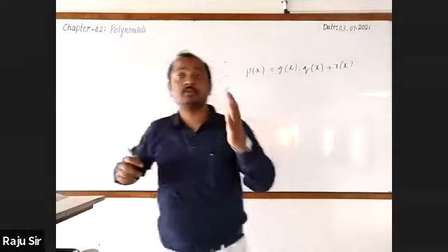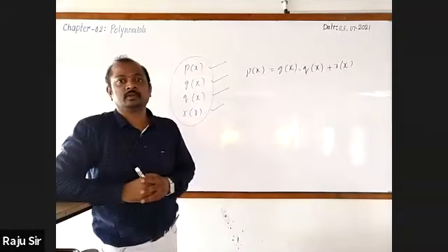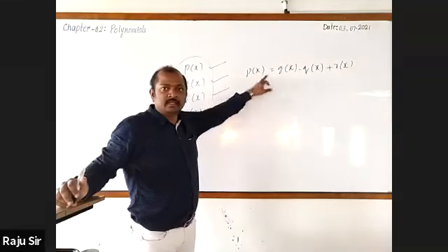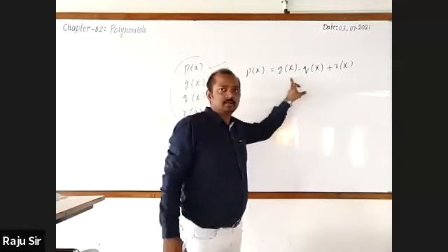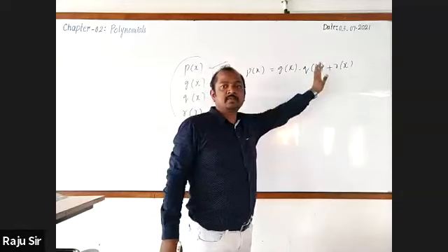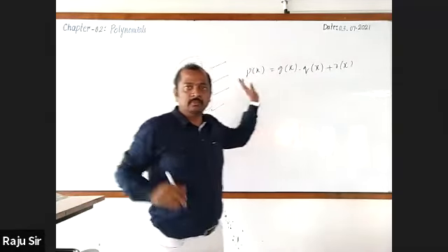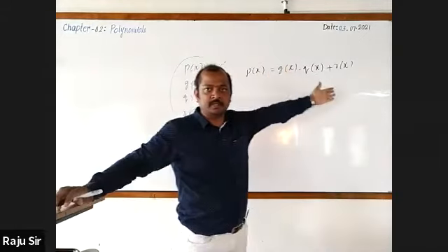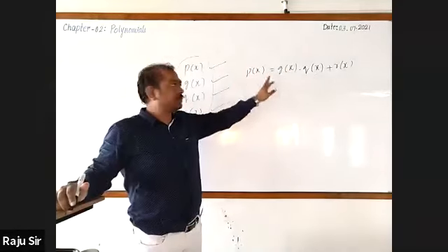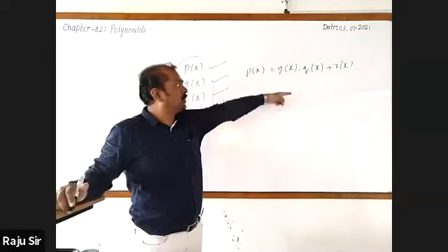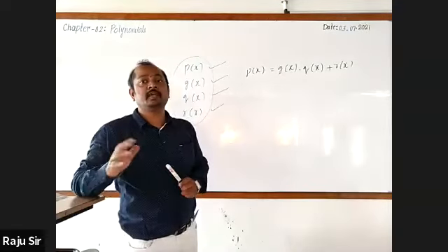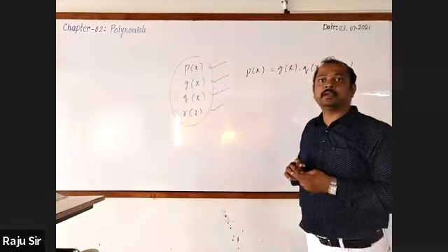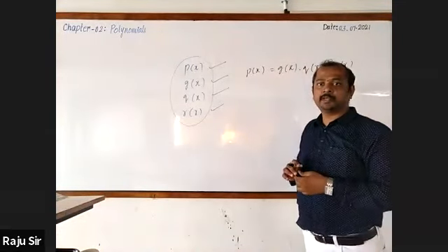Yesterday only I told you to remember this one. Here, dividend is equal to divisor into quotient plus remainder. P of x is equal to g of x into q of x plus r of x. And we also know the condition for dividing a polynomial by another polynomial.